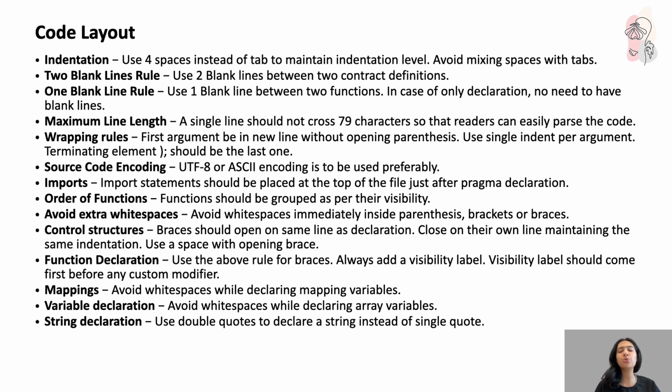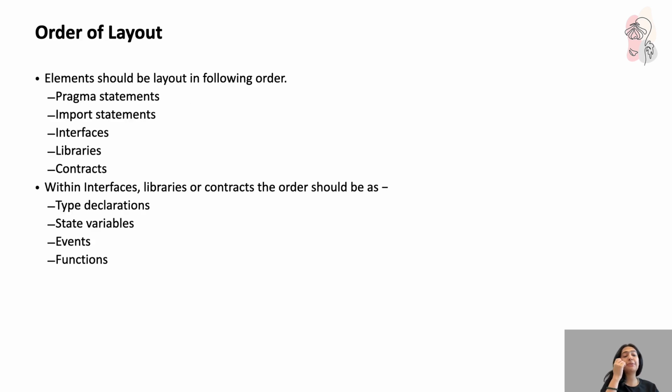String declaration: use double quotes instead of single quotes to declare a string. Order: elements should be laid out in the following order: pragma, import, interfaces, libraries, and contracts. Again, pragma statements at the top, then your import statements, then your interfaces, then your libraries, and then finally your contract. Within the interfaces, libraries and contracts, the order should be type declaration, state variable, event, and then finally functions.